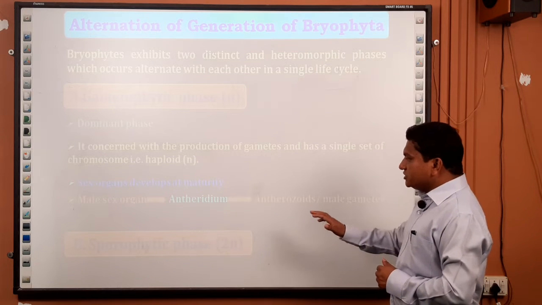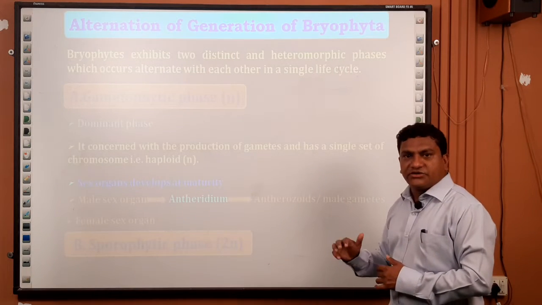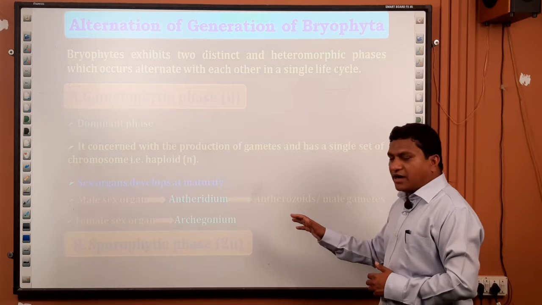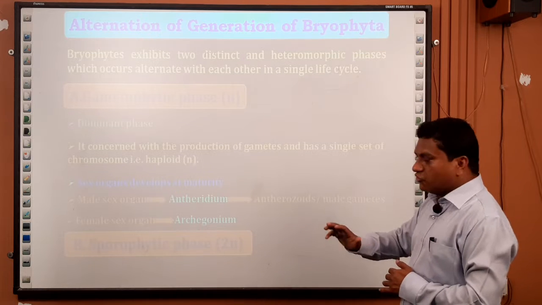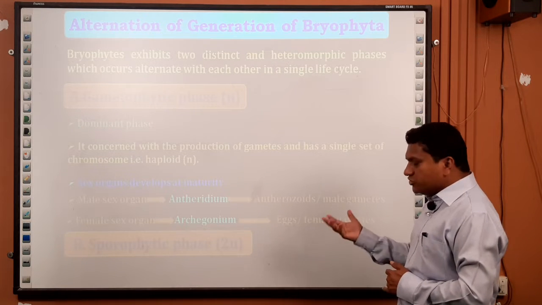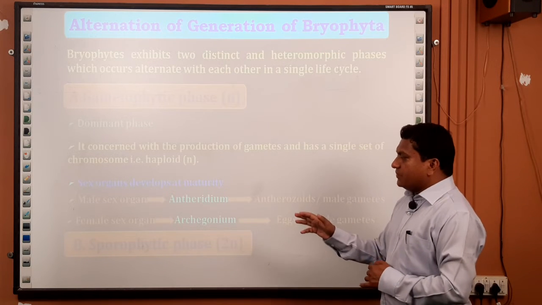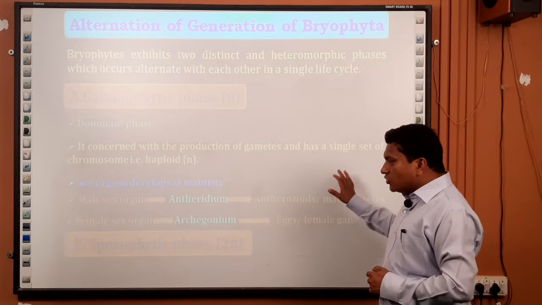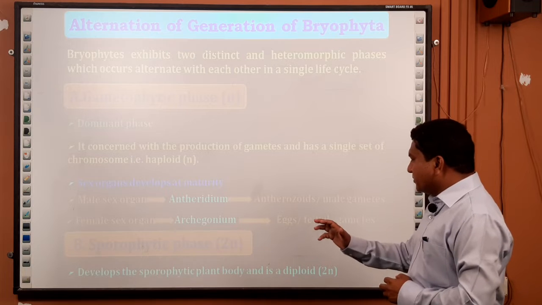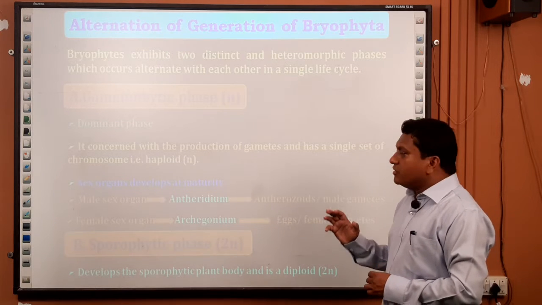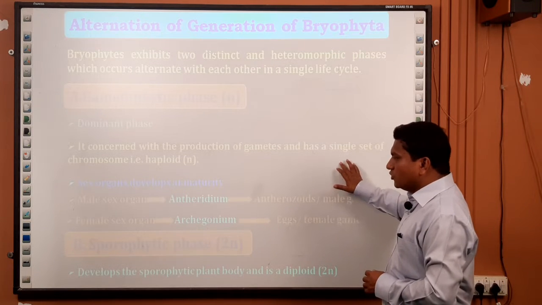This antheridium produces the antherozoids, or the male gametes, whereas the female sex organ is called the archegonium, and this archegonium develops on the archegoniophore. This archegonium produces the eggs, or the female gamete. The second phase is the sporophytic phase. This sporophytic phase develops the sporophytic plant body, and it is considered the diploid phase because it has a pair of sets of chromosomes.